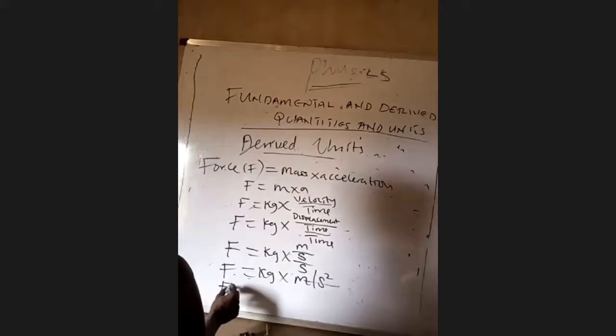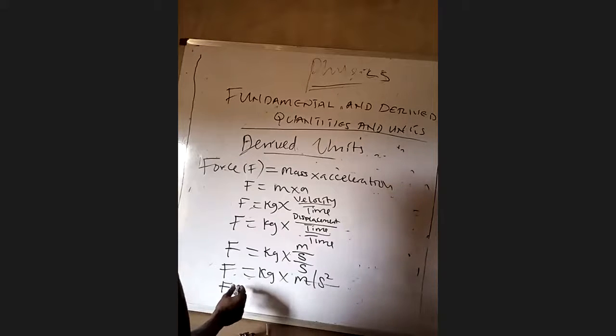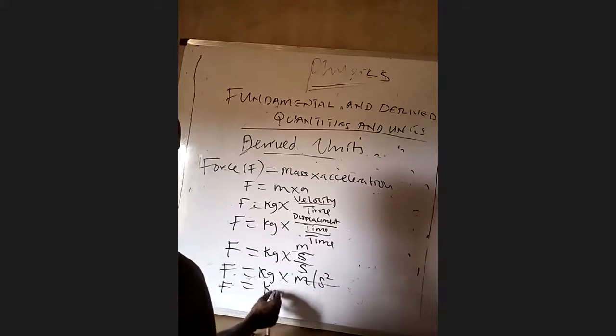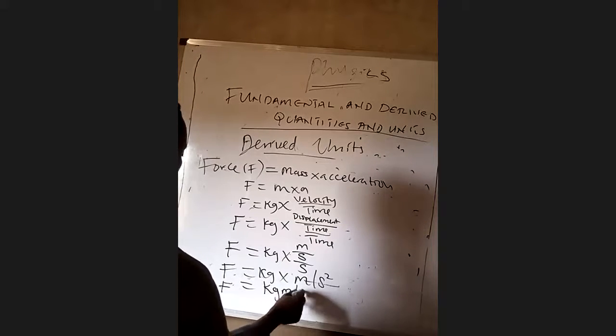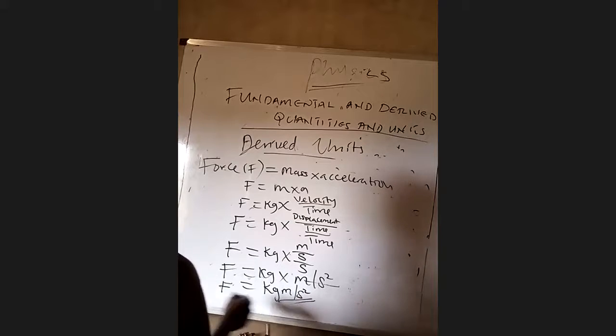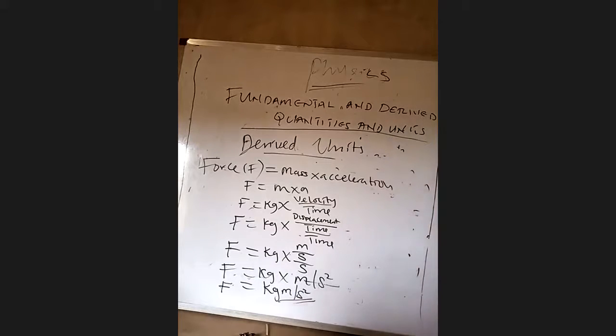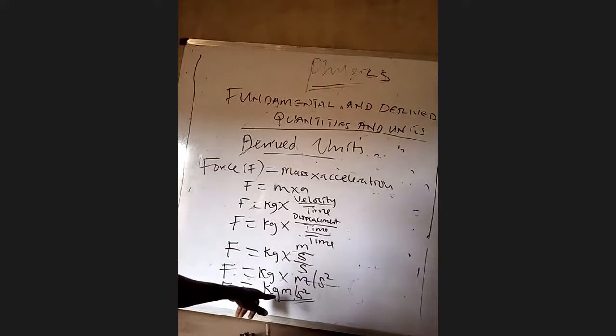Therefore, the derived unit of force is kilogram meter per second squared. That is why, everywhere, the derived unit of force is always kilogram meter per second squared.